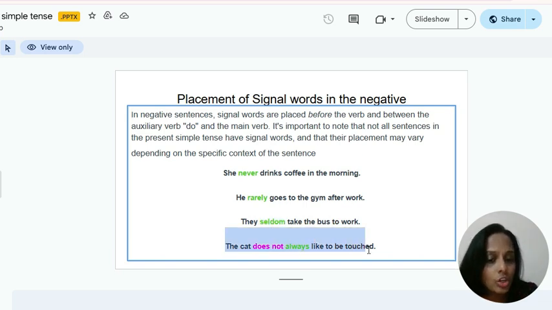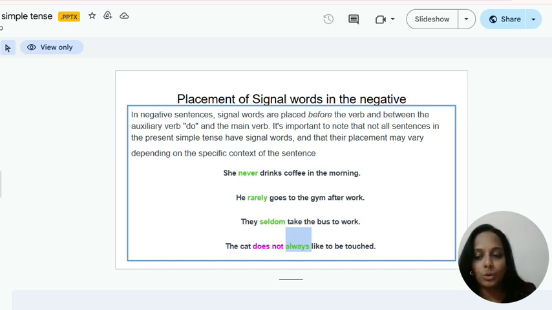And the cat does not always like to be touched. So if you see here, the cat does not always like to be touched. Does not is the negative verb, and like is the main verb. So does not is the auxiliary verb that we use for the negative sentence. Always is the signal word that comes between the auxiliary verb and the main verb.